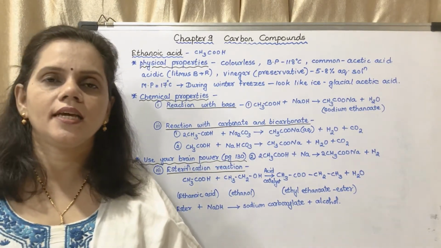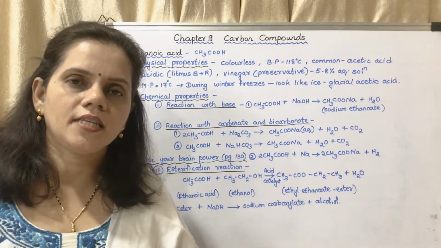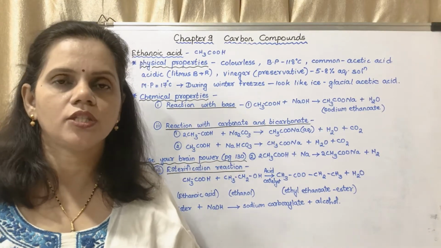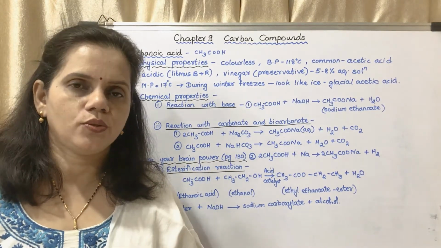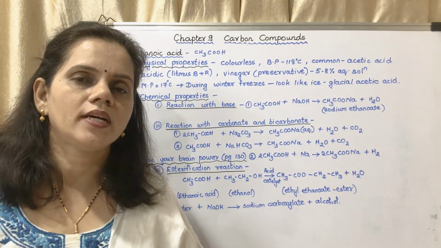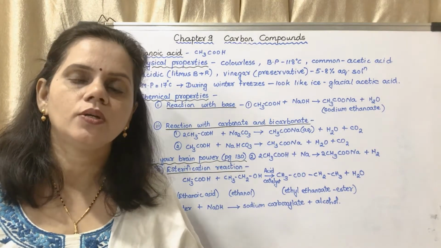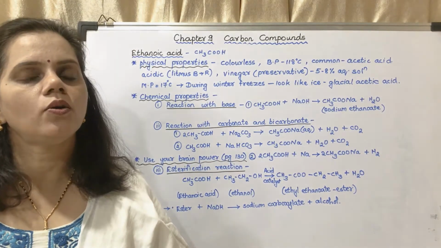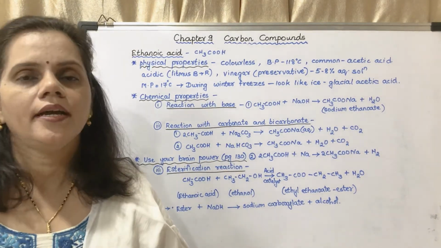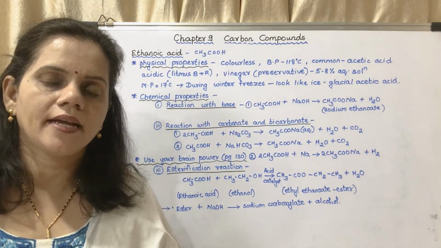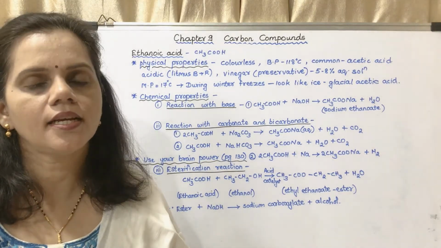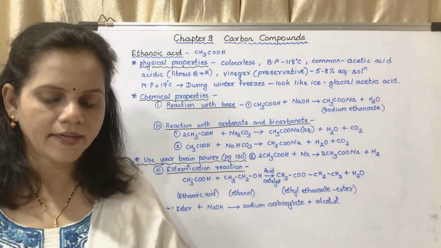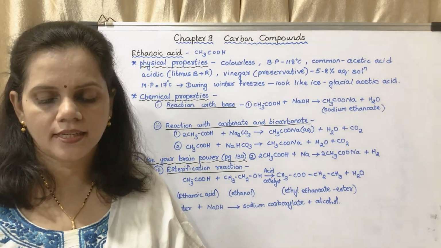The equation is Ca(OH)2 plus CO2 gives CaCO3 plus H2O. I repeat, Ca(OH)2 plus CO2 gives CaCO3 plus H2O. Ca(OH)2 is lime water. It will react with carbon dioxide to form CaCO3, that is calcium carbonate, and water. Okay, so this is the reaction.